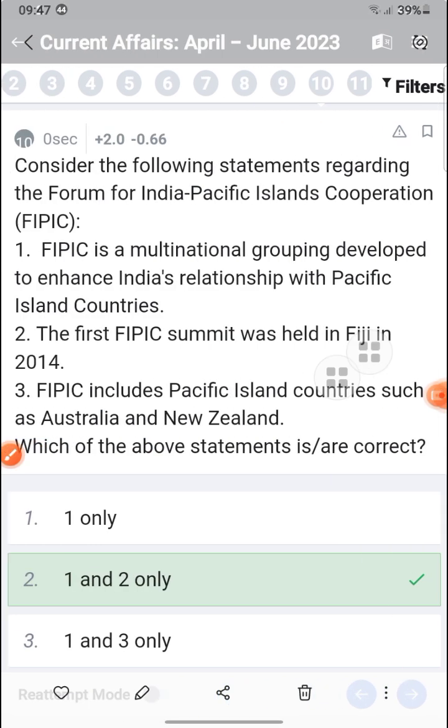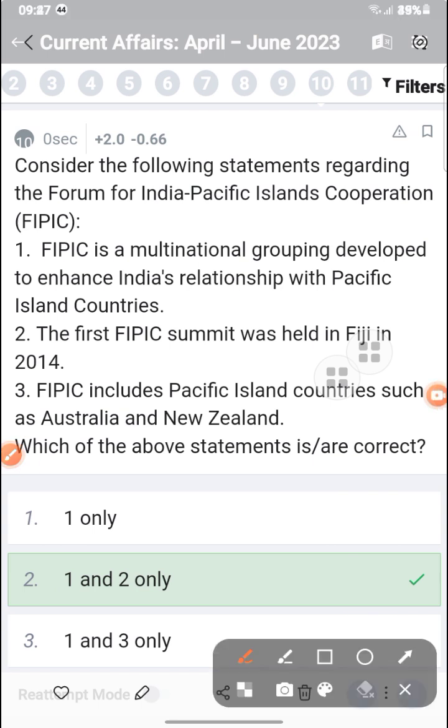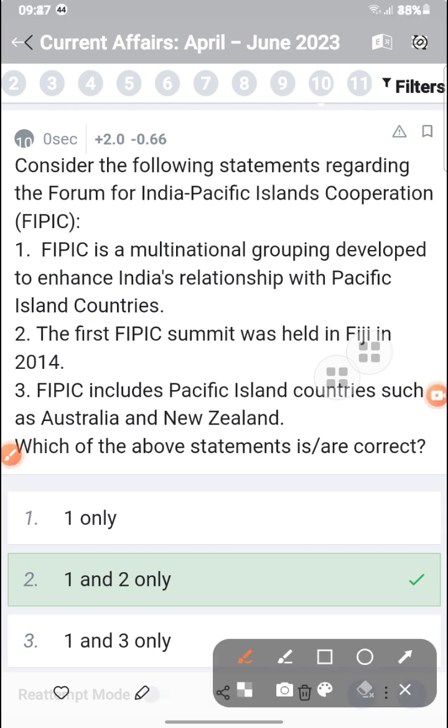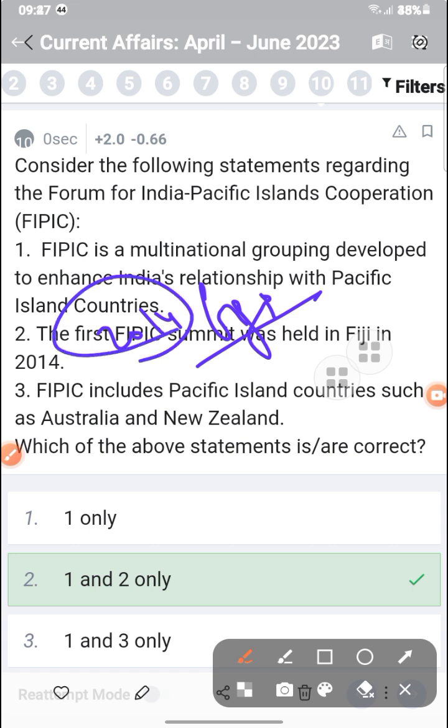Consider the Forum for India-Pacific Islands Cooperation (FIPIC). FIPIC is a multinational grouping developed by the Pacific Islands. The FIPIC summit was first held in Fiji, in 2014, and was developed to enhance relations with the Pacific countries. FIPIC including countries such as Australia, New Zealand,